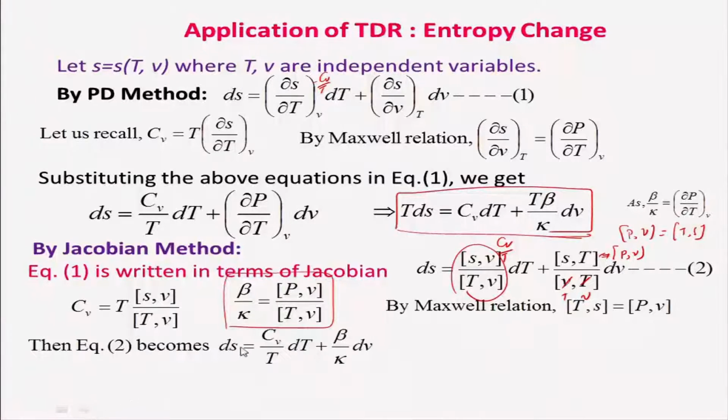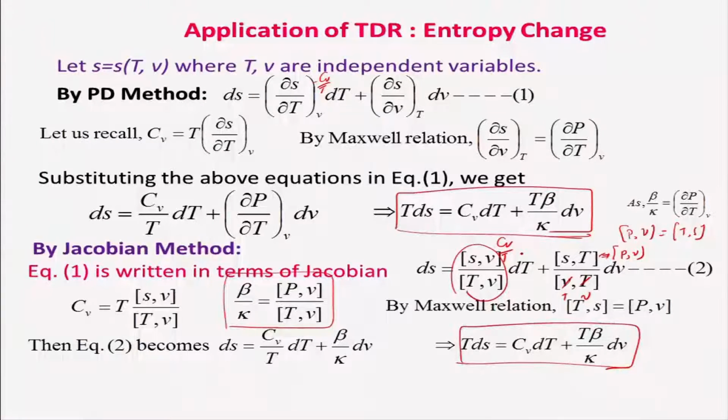And then I can get very easily ds is equal to Cv by T into dT plus beta by k dV, right. And we can put that expression, T ds is equal to Cv dT plus T beta divided by k into dV, and this is the same expression we got earlier by the partial derivative methods, right.